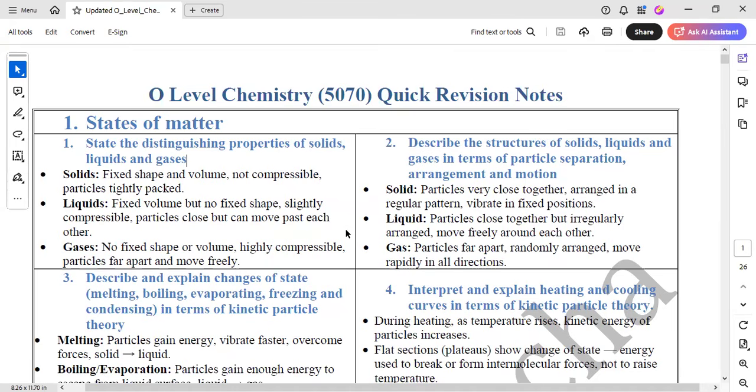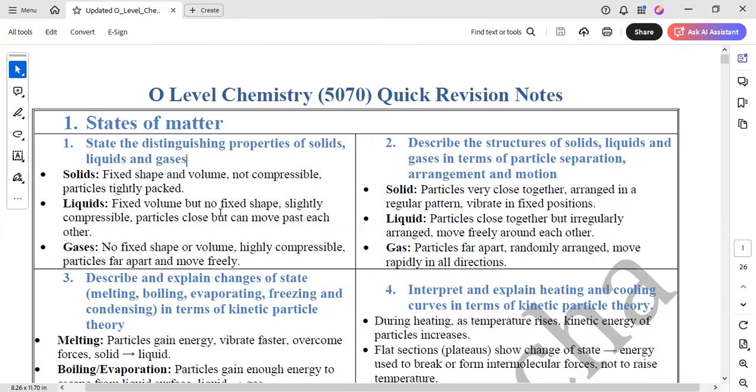So, starting with the first topic, which is the states of matter, the subtopic is to state the distinguishing properties of solids, liquids, and gases. Solids have fixed shape and volume, are not compressible, and are tightly packed. Liquids have fixed volume but no fixed shape, and are slightly compressible. That means their compressing ability is negligible. So in some books it is written that they are not compressible.